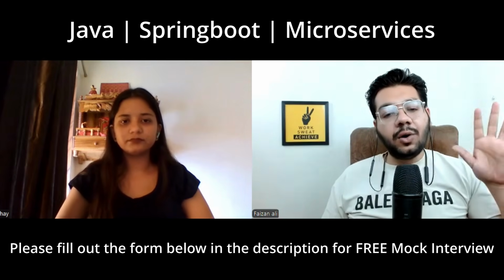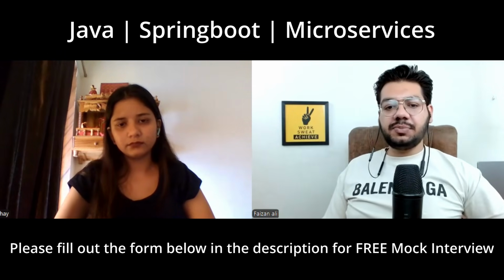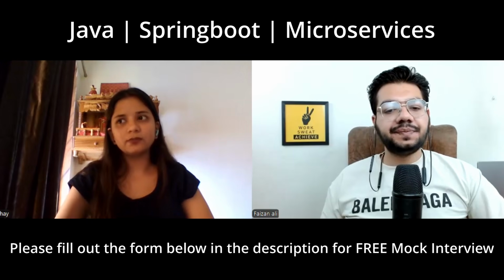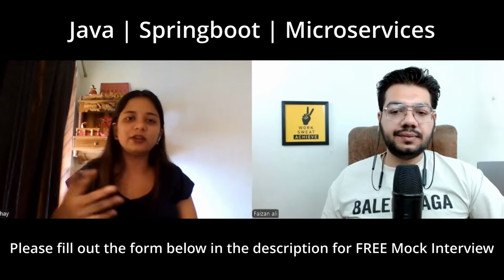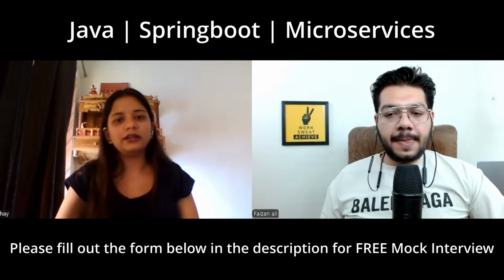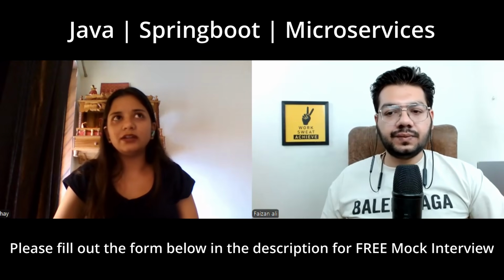Got it. How do you externalize secrets like database passwords in a Spring Boot application? Yeah, so let's take the example that I have to store a database password. I will not store it directly in my code. What I will do is externalize it.